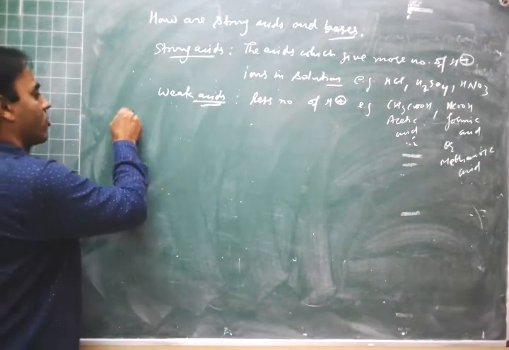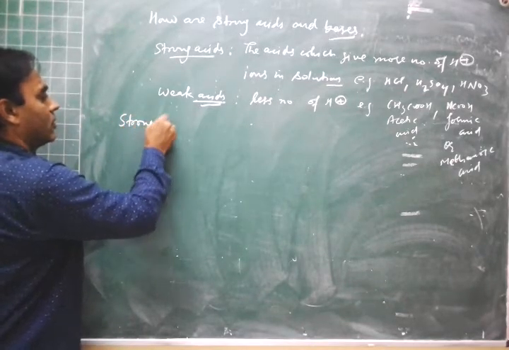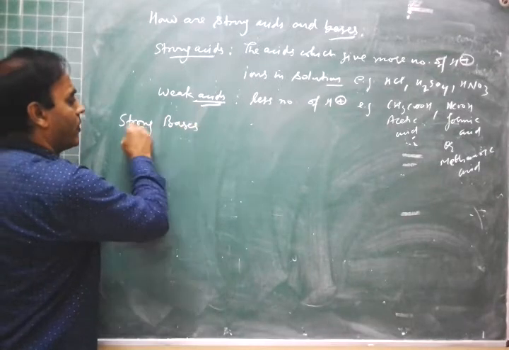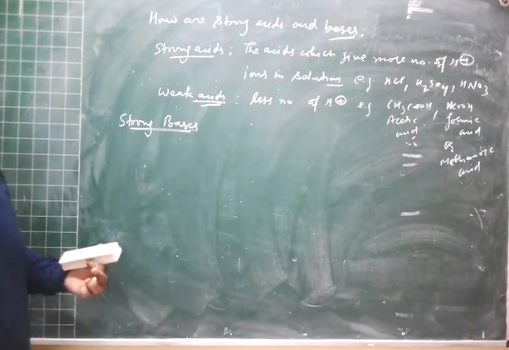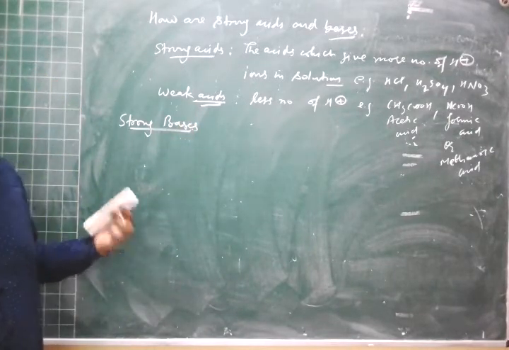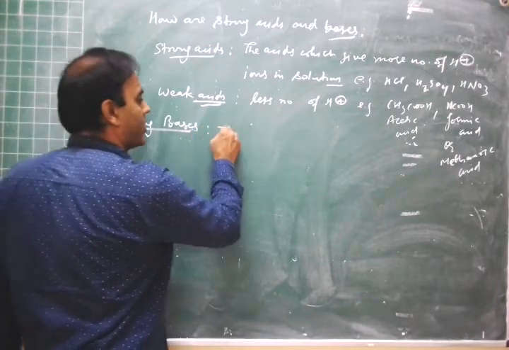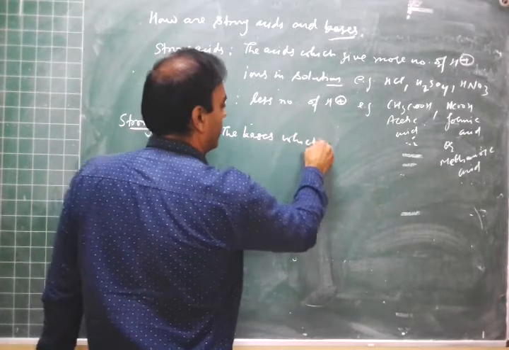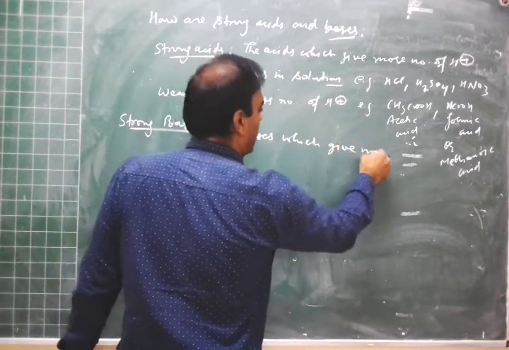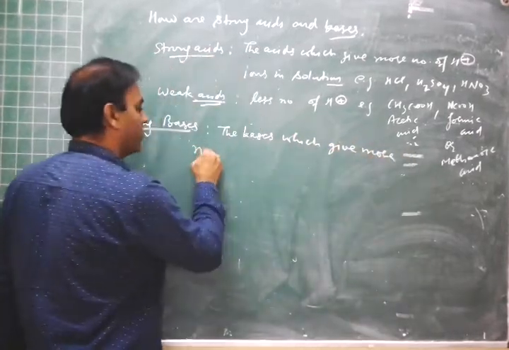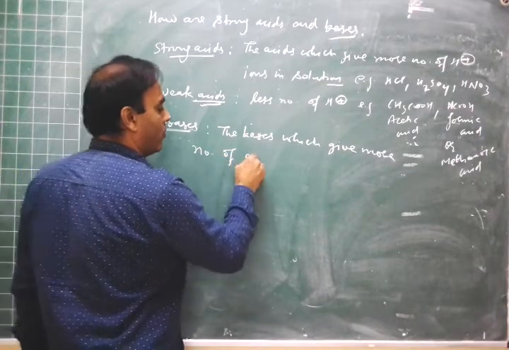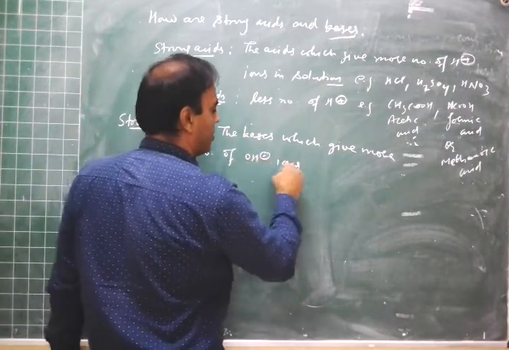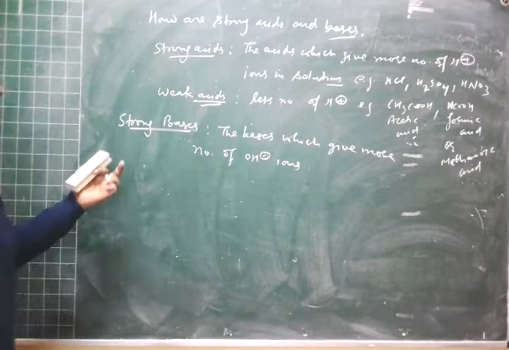Now we discuss strong bases. The bases which give more number of OH negative ions are known as strong bases.